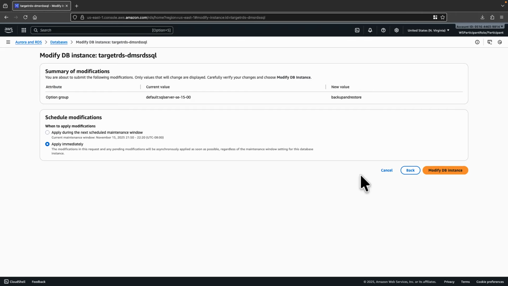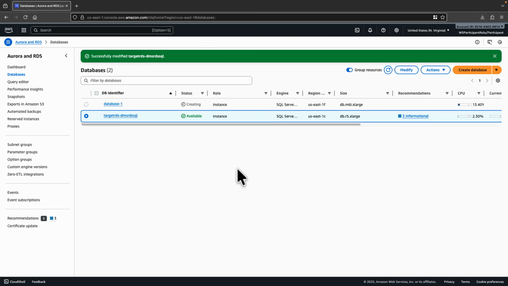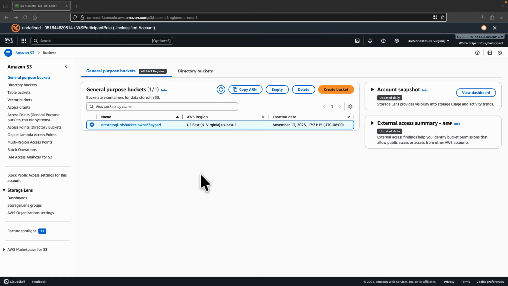This way, this instance now has access to the S3 bucket, and you can do native backup and restore operations into the S3 bucket. Next, note down the S3 bucket that we created to copy the backup files from EC2 to the RDS instance. In this case, you see this is the S3 bucket, and also copy this ARN, which you will later be using in the AWS CLI to copy the backup files into this bucket.